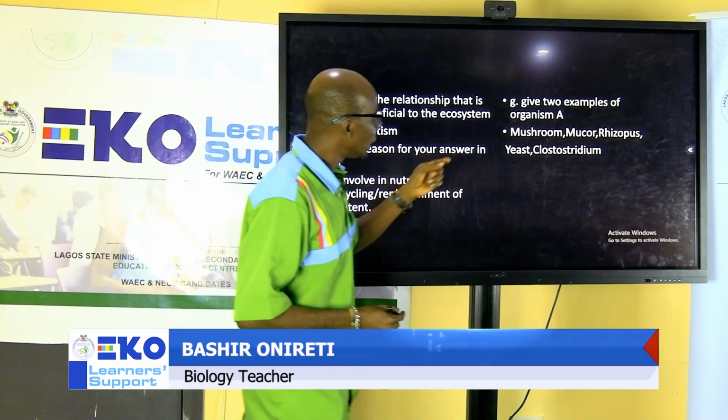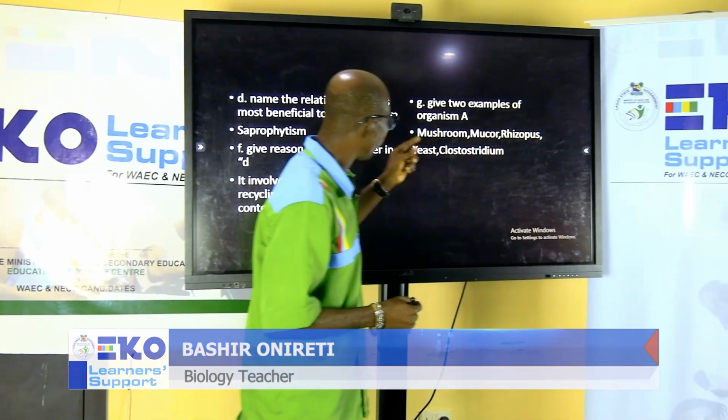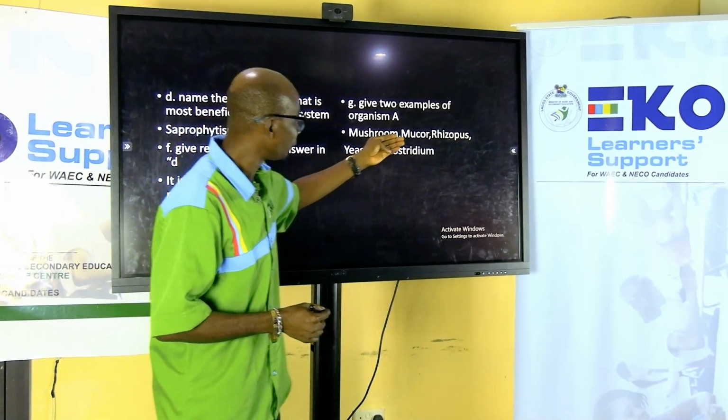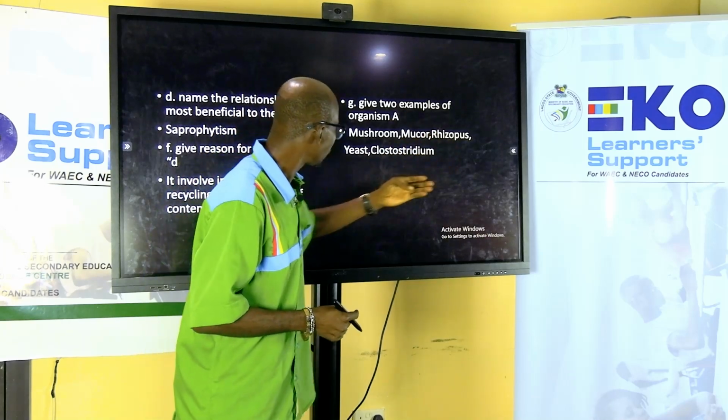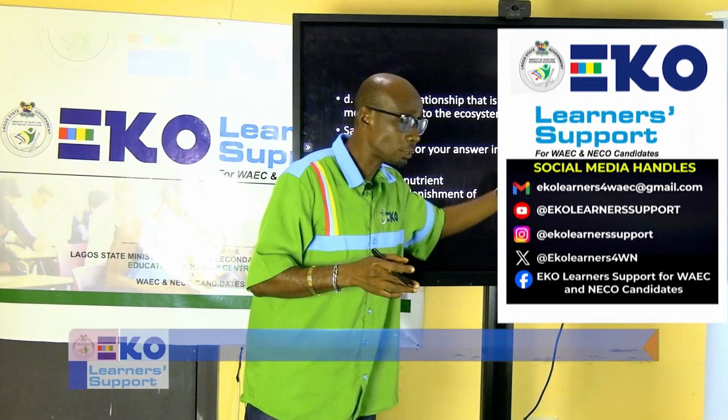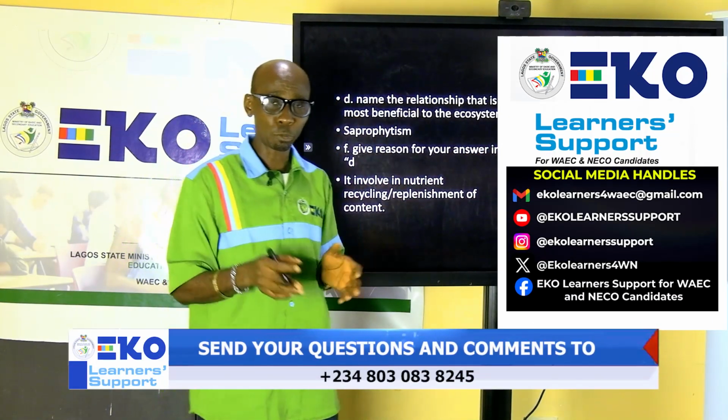The last one is, give 2 examples of organism A. We have mushroom, mucor, rhizopus, or yeast. If you are asked which group of organisms all these belong to, you can simply mention fungi. This is the phylum of all these organisms that are saprophytes.